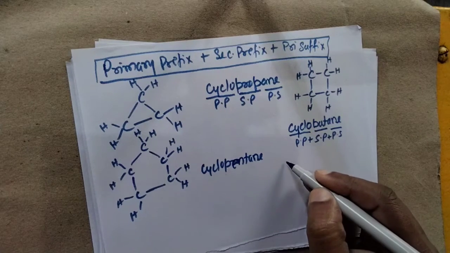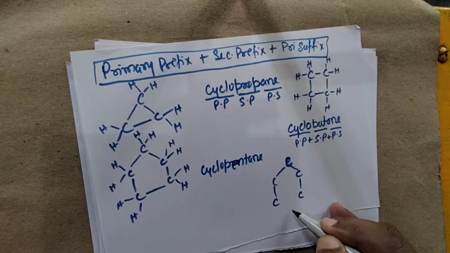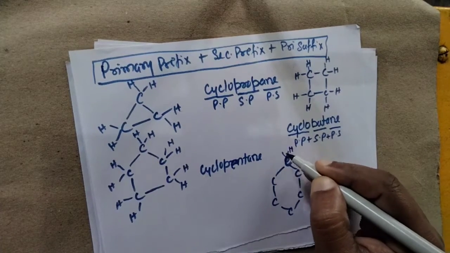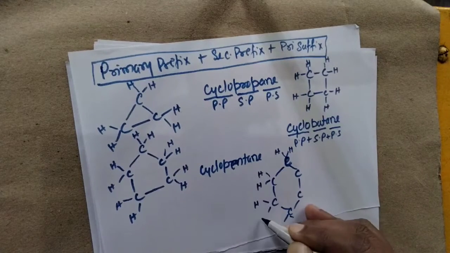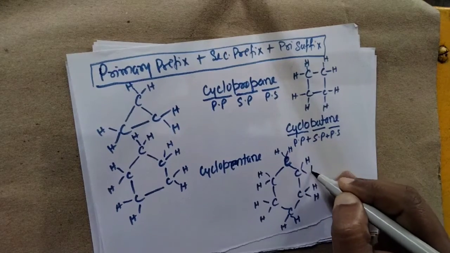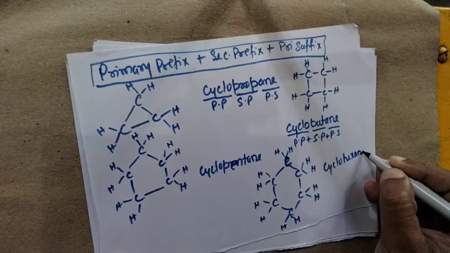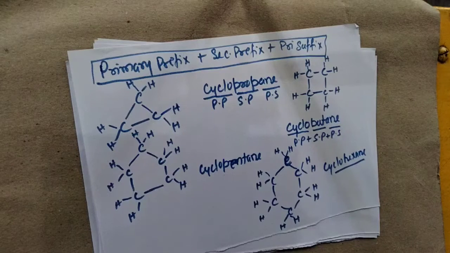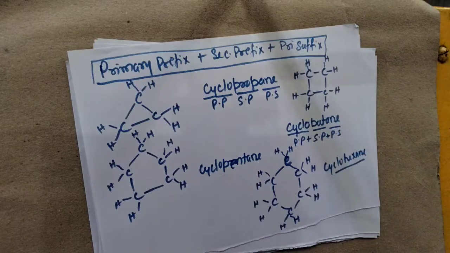If we have carbon arranged in this pattern, now we call it cyclohexane. So I think you all must know how we can provide a specific name to a given compound. This is about the first condition: primary prefix, secondary prefix and primary suffix.